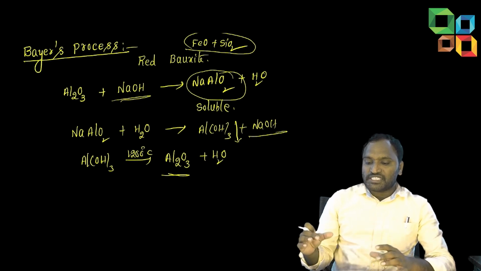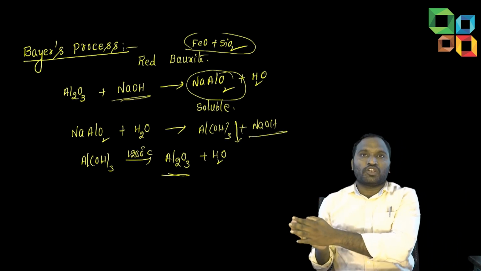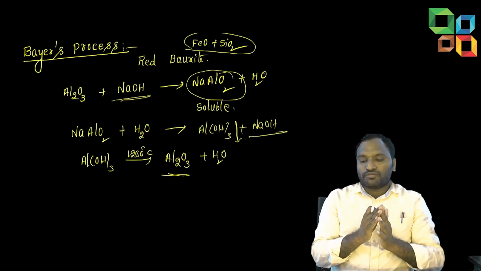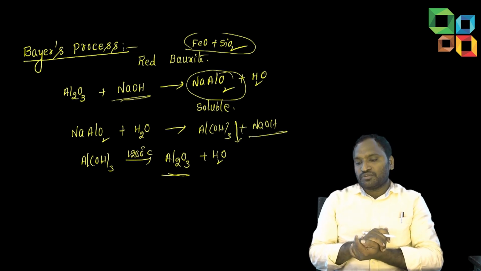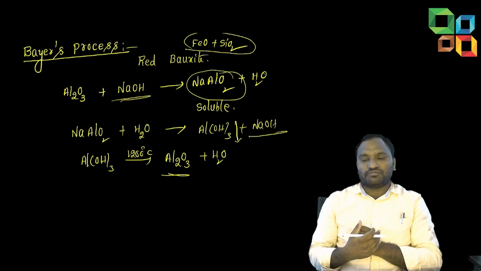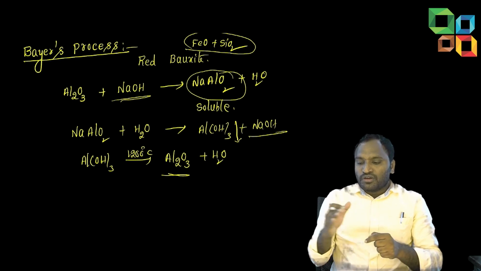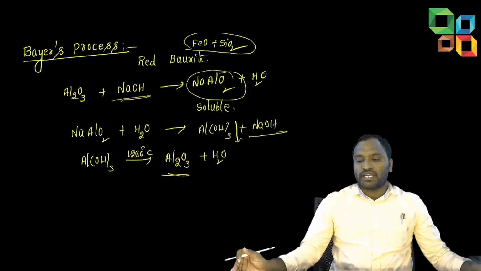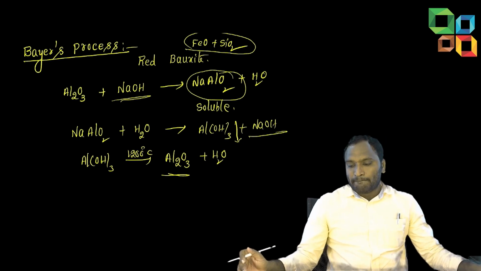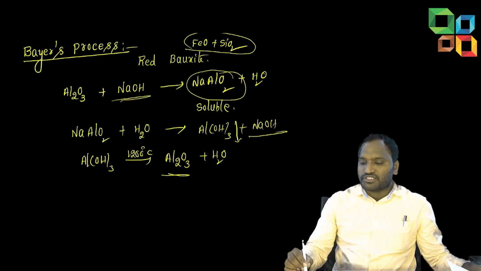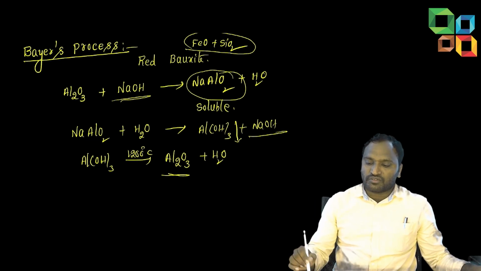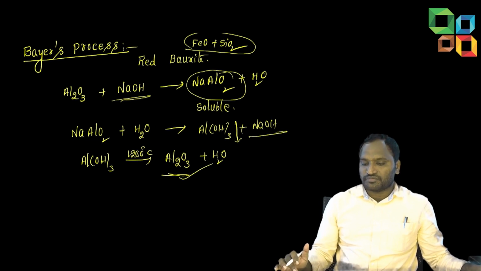Here, the base forms one compound which is water soluble. The impurities are not soluble, so we can separate impurities from the pure concentrated ore by filtration. Afterwards, we want to remove the sodium present in sodium aluminate also. Simply by hydrolysis it gets separated out. Aluminium hydroxide is a precipitate, and the other is a soluble compound. Aluminium hydroxide on heating is again converted to Al2O3, which is concentrated. Next one, Hall's process.